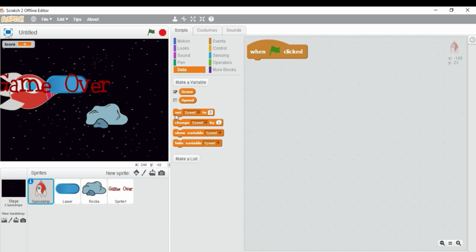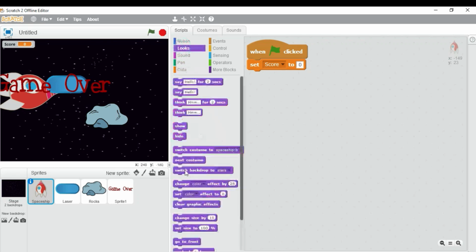Now let's drag this block over here and change the score to 0, so that when we begin our game, the score is 0. Then we need to come over here to the looks block menu and drag this set size to block, 50%.